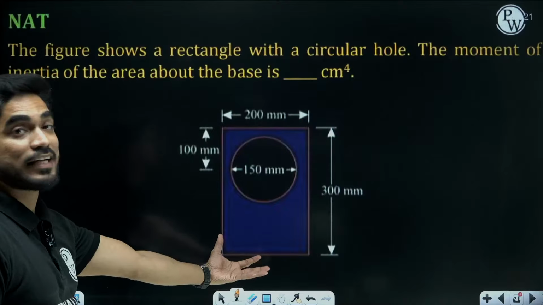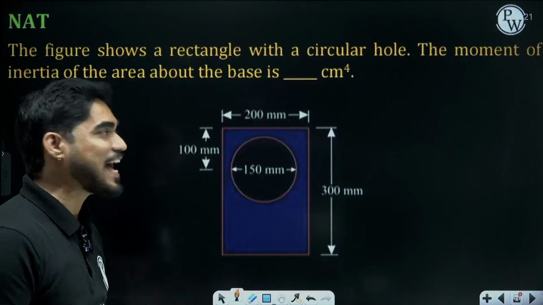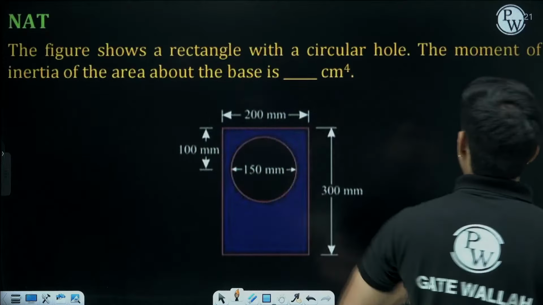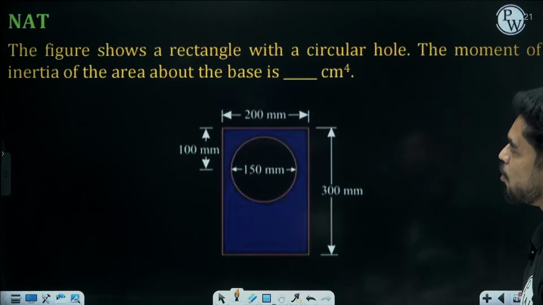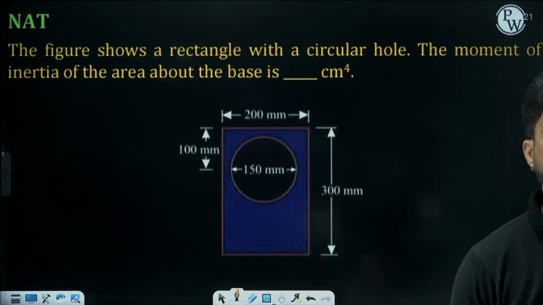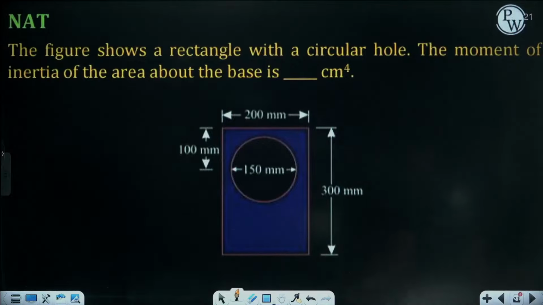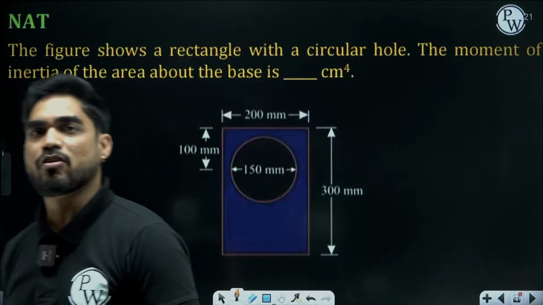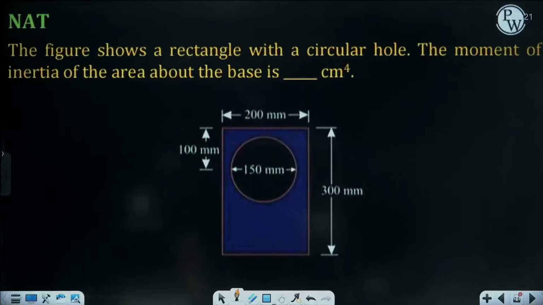This is based on the calculation of moment of inertia. The figure shows a rectangle with a circular hole. Moment of inertia of this area about the base is. It's a rectangle with a circular hole. We need to find the moment of inertia about the base.